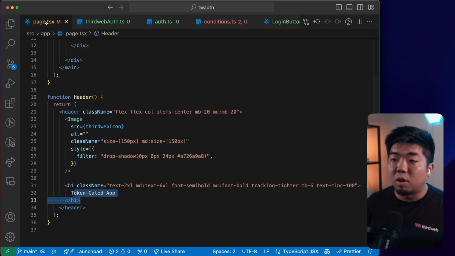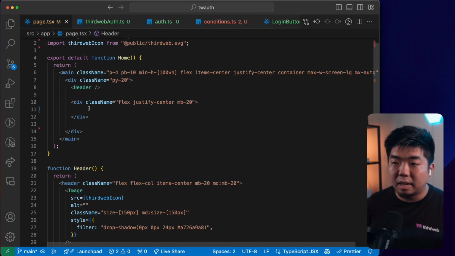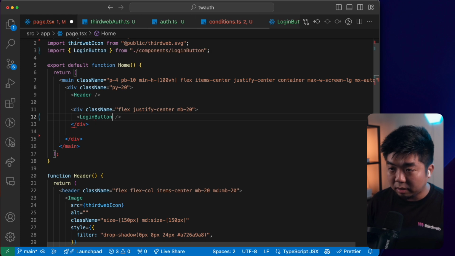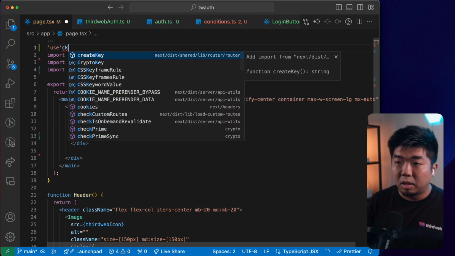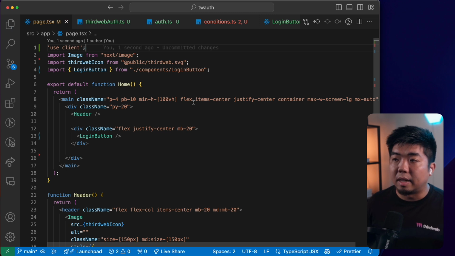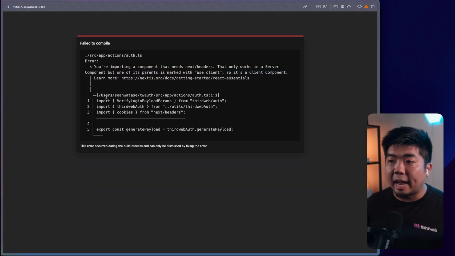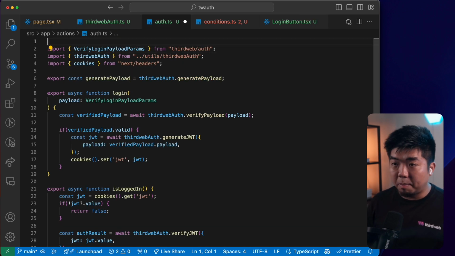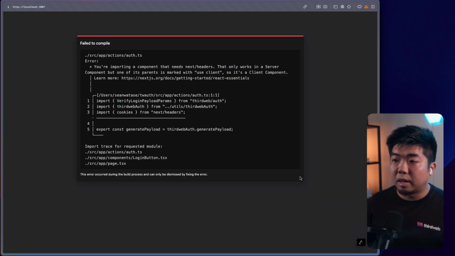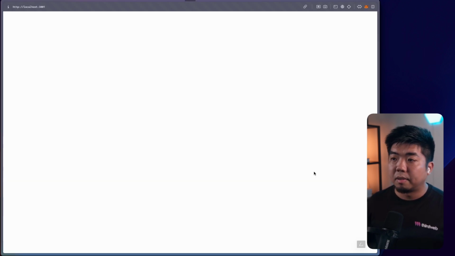So if we come back to our pages here, pages.tsx, we can add our login button here. And once we add our login button, we'll also tag this page with use client here as well. And then if we take a look at our app, we are importing a component that needs next headers. It's marked with use. Let me take a look here. So come back and let's take a look at our auth.ts file. Up here at the top, we'll have to mark this one with use server. And then come here, let's refresh.